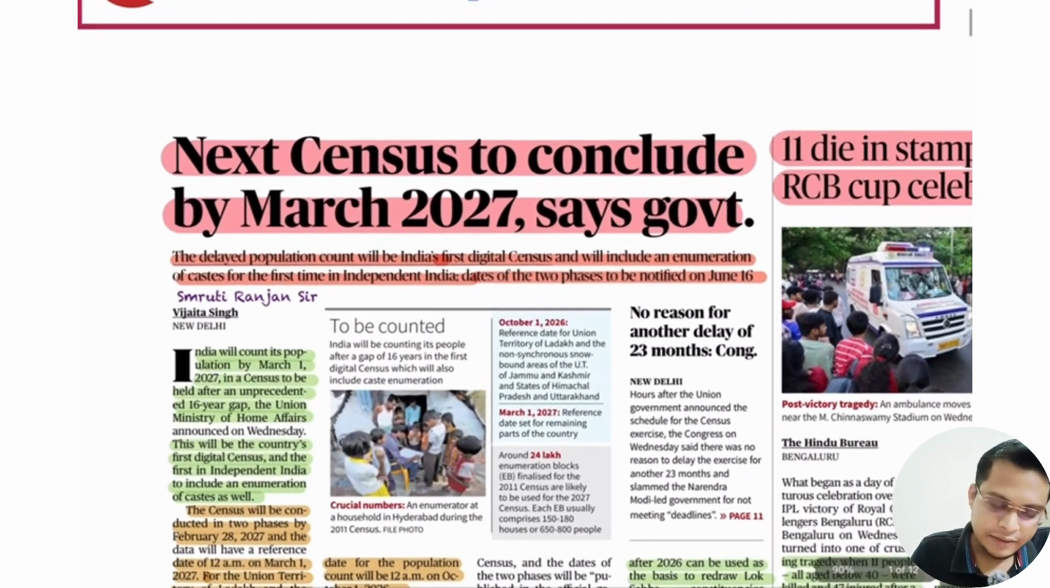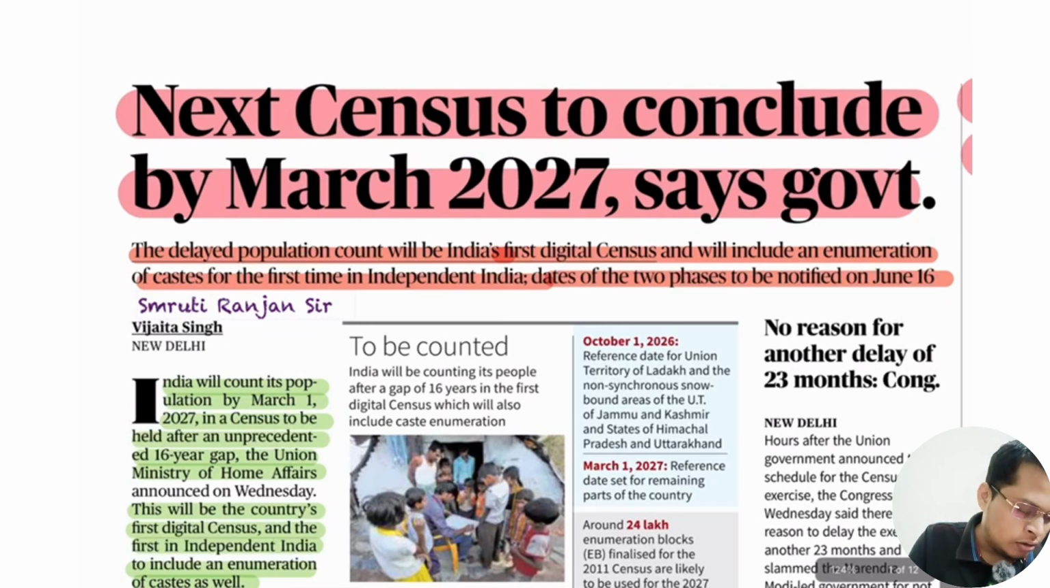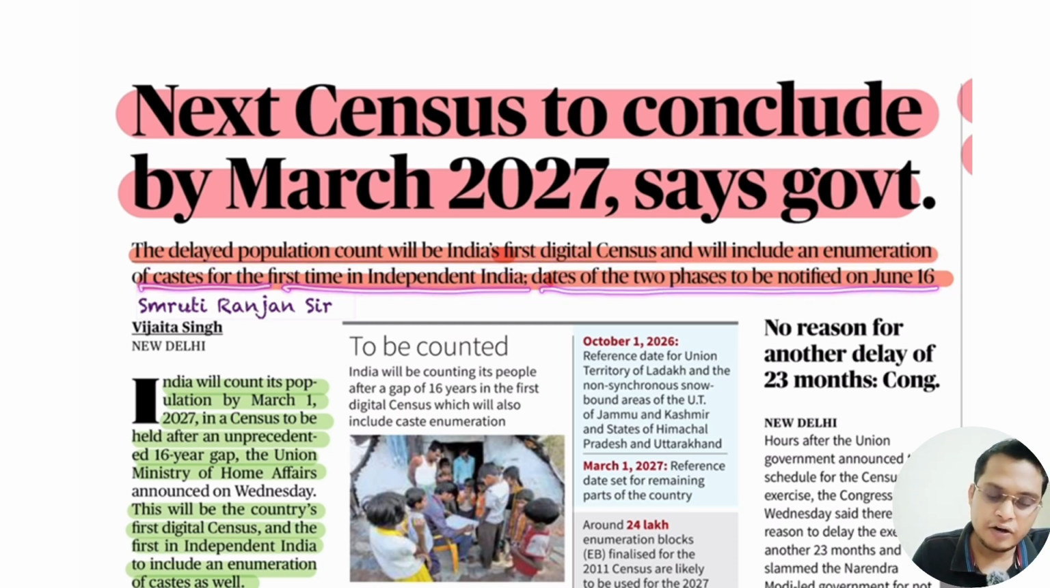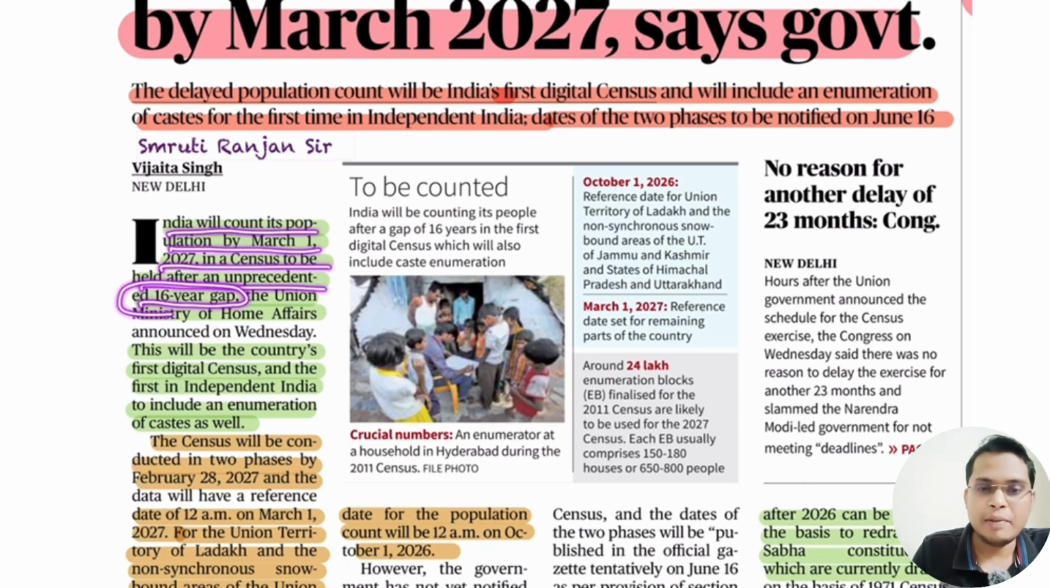So let's see. First is about the next census to be concluded by March 2027, says the government. The delayed population count will be the first digital census and will include enumeration of caste for the first time in independent India. The dates for the two phases will be notified on June 16th. India will count its population on March 1st, 2027, in a census held after an unprecedented 16-year gap, because of COVID-19. The census has been postponed. The Union Home Ministry said.